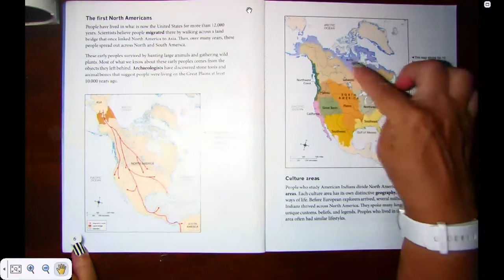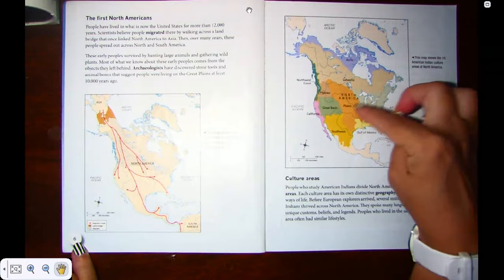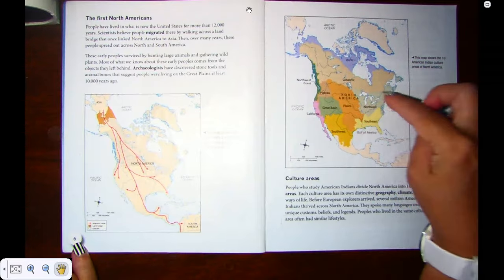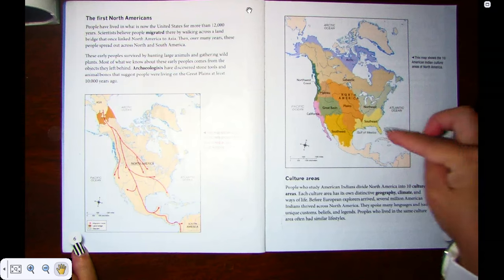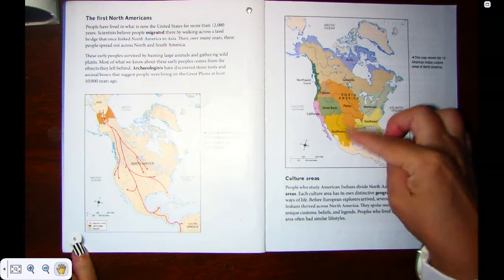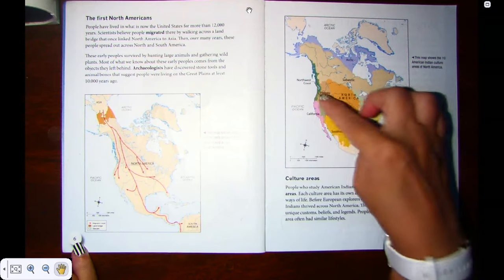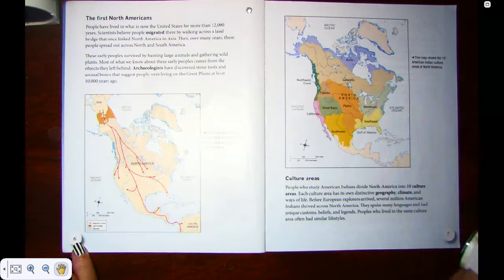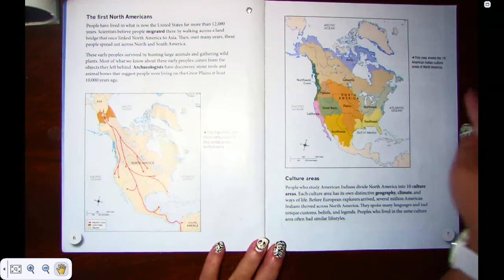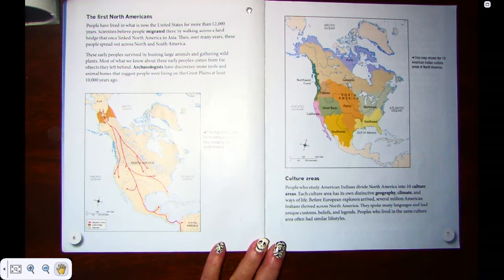So you have the Plains Indians, you have the Southeast, the Northeast, the Southwest, the Great Basin, California, the Northwest Coast. So those are the 10 great areas that they lived.